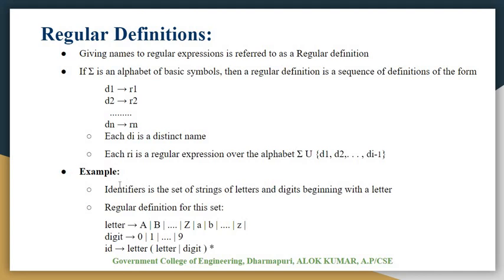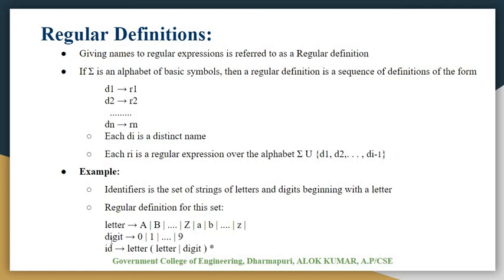Suppose we take one example. An identifier is a set of strings of letters and digits beginning with a letter. How do we write the regular expression for an identifier? It is letter followed by (letter or digit) Kleene star.